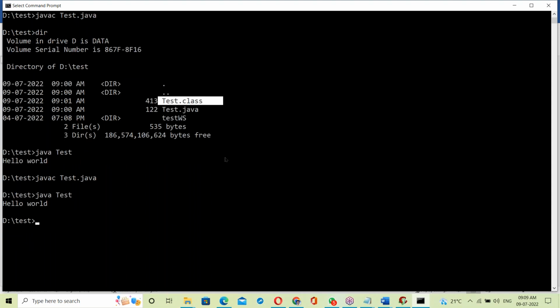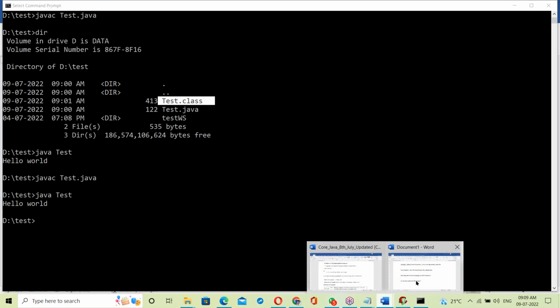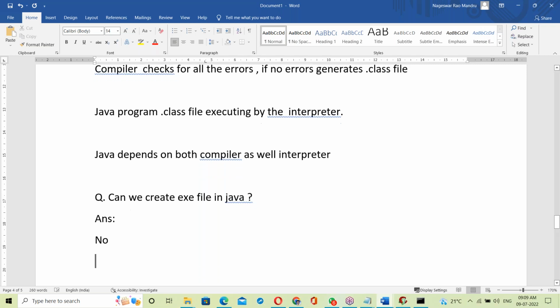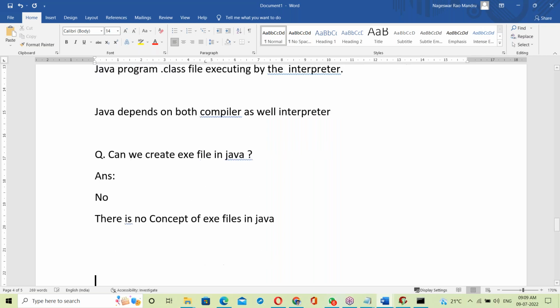A dot class file is not an exe file. No, we can't. There is no exe file concept in Java here. Can we create an exe file in Java? There is no concept of exe files in Java.